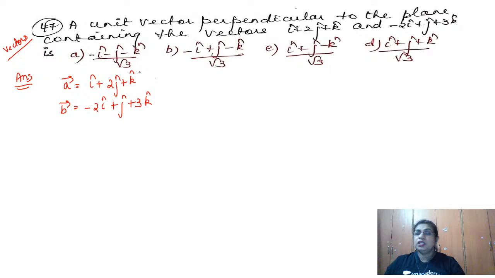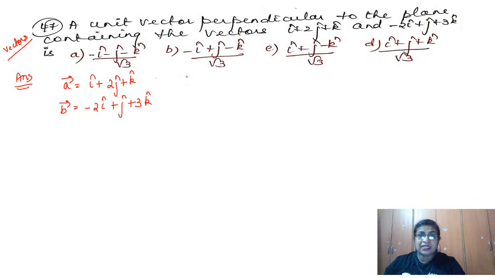Now what is asked here? Unit vector perpendicular to the plane. So what is that formula we know? Now which is a vector? See, perpendicular. Understand this concept first, then we will come to the formula. Any vector which is perpendicular to a vector and also b vector, which is that vector? It is nothing but the cross product.